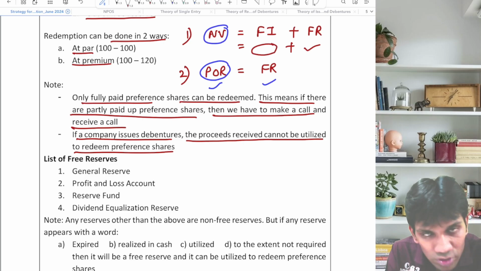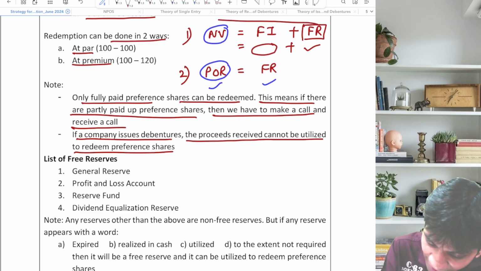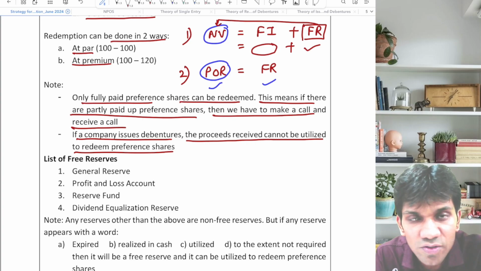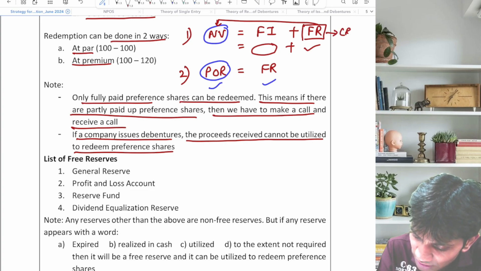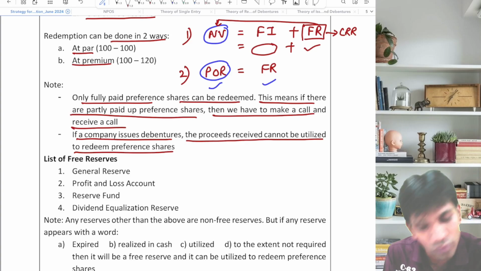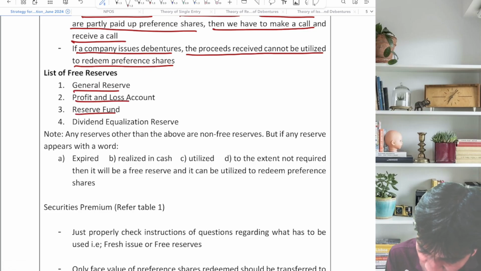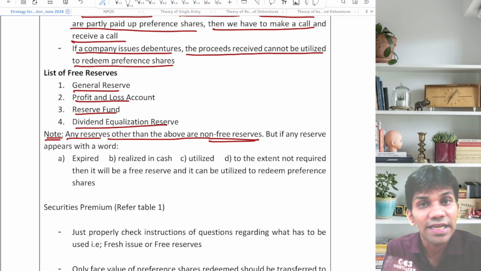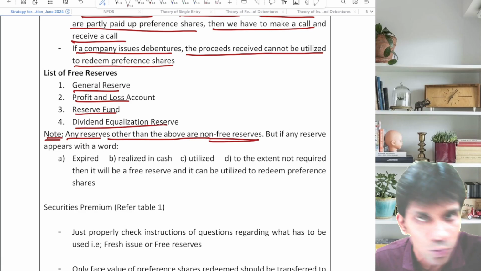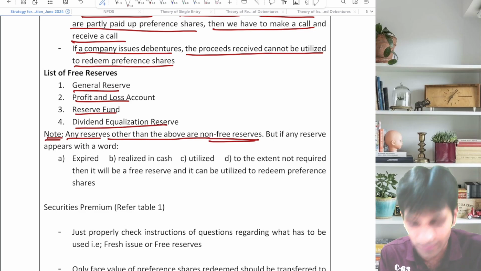Guys, one more thing I would like to add in this: whatever free reserves you utilize to redeem the face value of preferences, जो भी free reserves आप utilize करते हो to redeem the face value of preferences, they should be transferred to CRR. Now, the list of free reserves I have already given: general reserve, profit and loss, reserve fund, and dividend equalization reserve. Note, very important, any reserve other than the above are non-free reserves. इसको छोड़ के कोई भी रिजर्व आया तो नॉन फ्री, भूल जाओ, खाली इसको याद रखो. जनरल रिजर्व, प्रॉफिट एंड लॉस अकाउंट, रिजर्व फंड एंड डिविडेंड इक्विलाइजेशन.